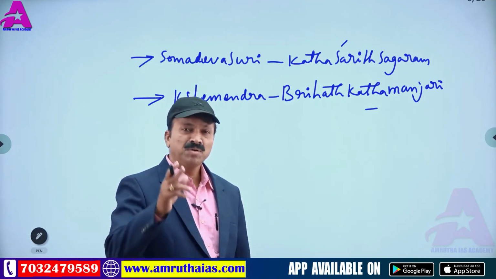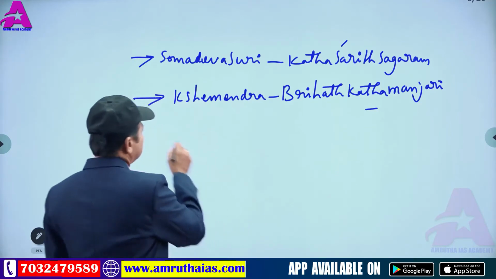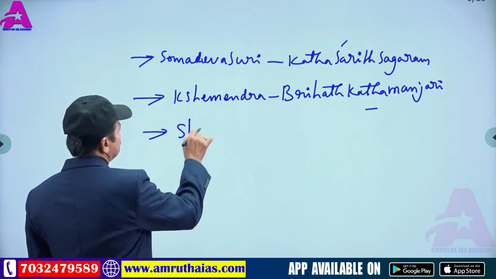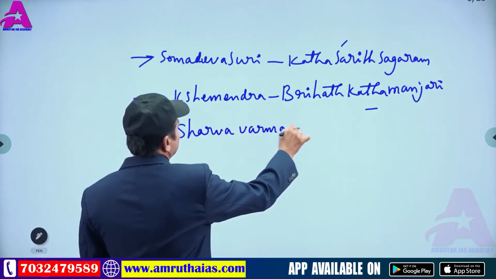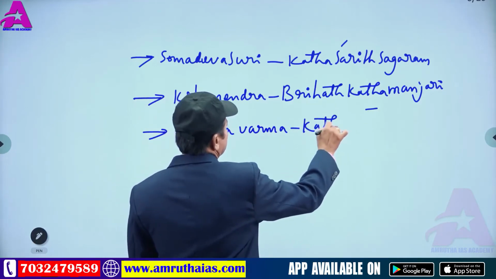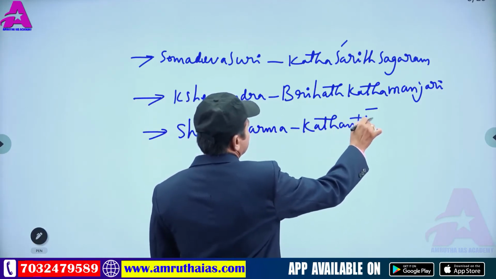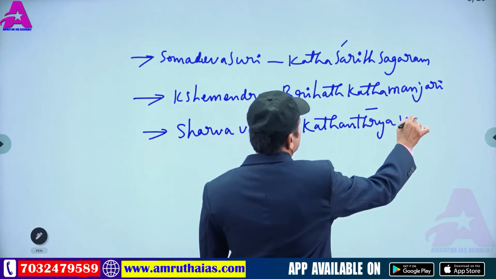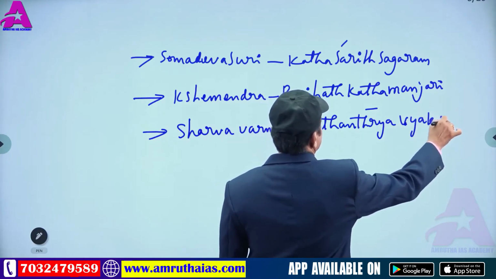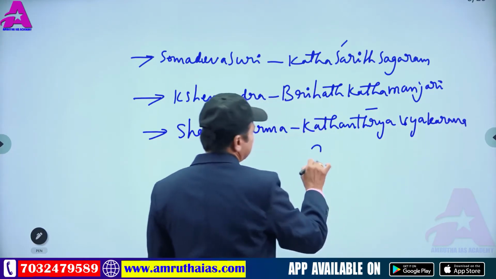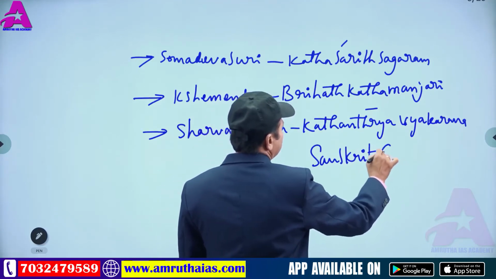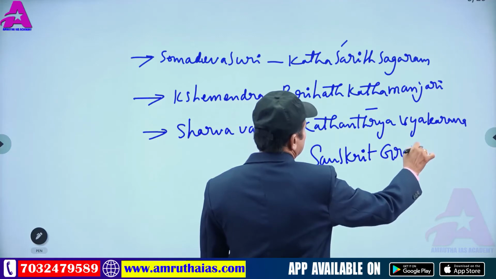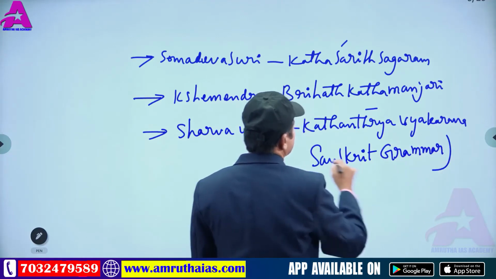Then Sharva Varma wrote the book Katantriya Vyakarana. This Katantriya Vyakarana is a Sanskrit grammar, it was said.